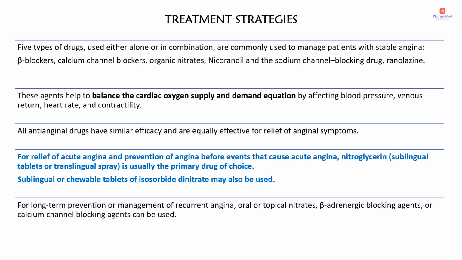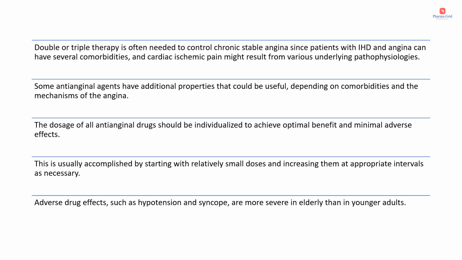For long-term prevention or management of recurrent angina, oral or topical nitrates, beta-adrenergic blocking agents, or calcium channel blocking agents can be used. Double or triple therapy is often needed to control chronic stable angina, since patients with ischemic heart disease and angina can have several comorbidities and cardiac ischemic pain might result from various underlying pathophysiologies. Some anti-anginal agents have additional properties that could be useful depending on comorbidities and the mechanisms of the angina.